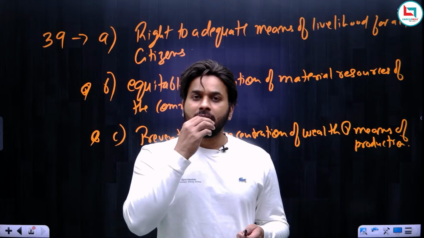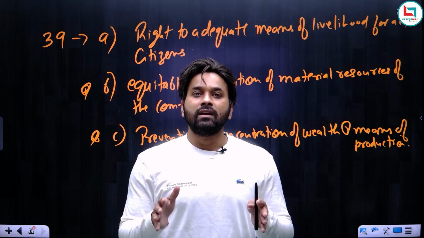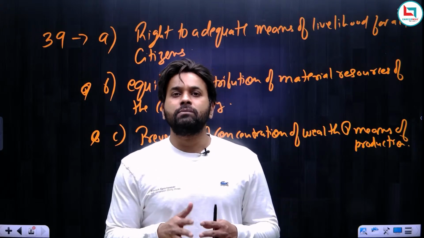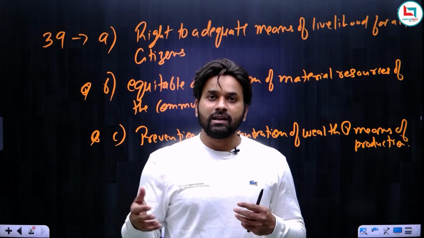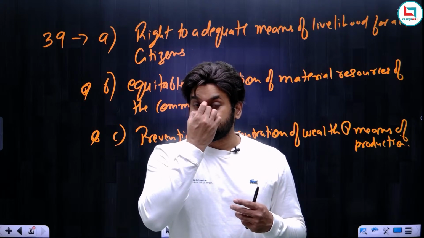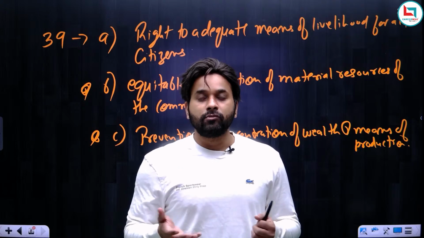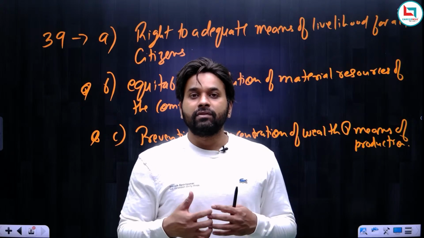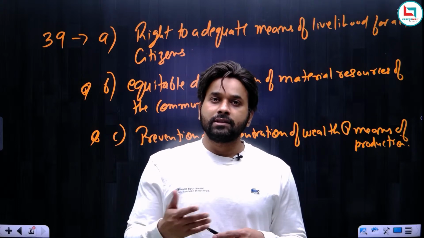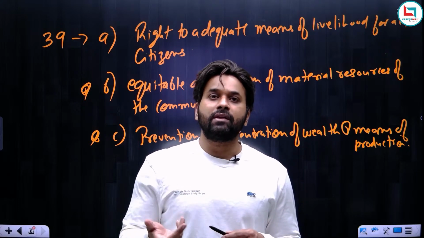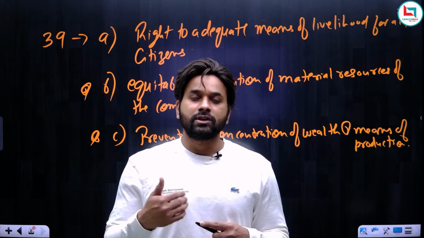Those who are earning less than 25,000, I mean, 90% of our population is earning somewhat less than 25 or 30,000 per month. You know, 25 or 30,000 per month is far, far less compared to what we see in other countries. So 90% of the population earns less than 25,000 per month. This is not a good situation in our country, because if you're earning less than 25,000 per month, you will not be able to save anything. If you cannot save anything, then how are you going to invest in your child's future?